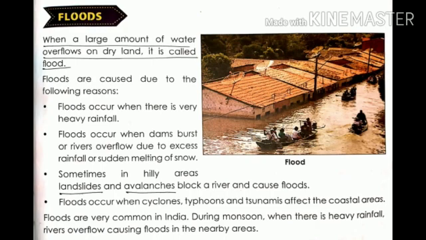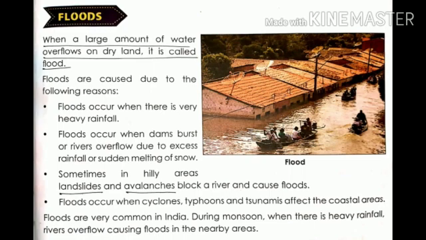Another point is, floods occur when cyclones, typhoons and tsunamis affect the coastal areas. Okay, what is a typhoon? A typhoon is a tropical storm in the region of the Indian or Western Pacific Ocean. Okay, tsunami.